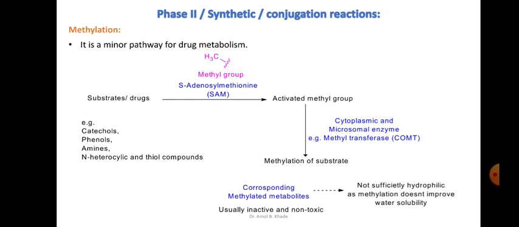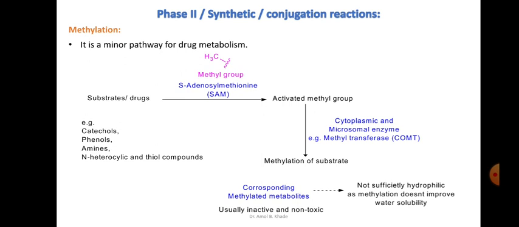The S-adenosyl methionine, which we abbreviate as SAM, will activate the methyl group, and then the activated methyl group will be transferred to the substrate or the drug by a cytoplasmic and microsomal enzyme, usually the catechol-O-methyltransferase, abbreviated as COMT.